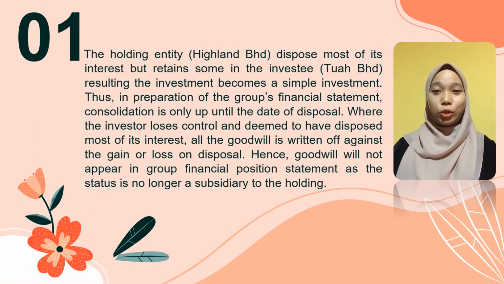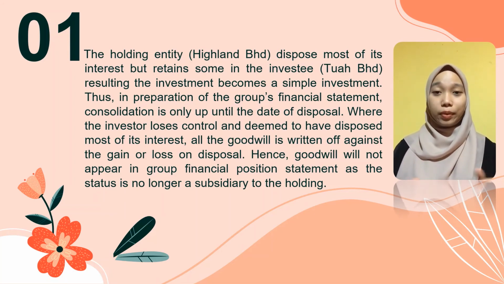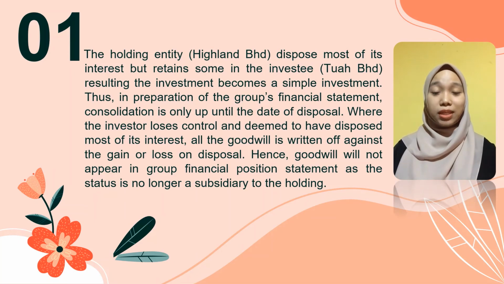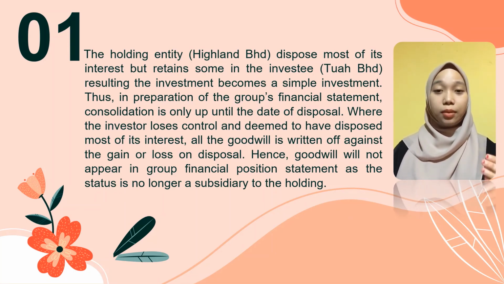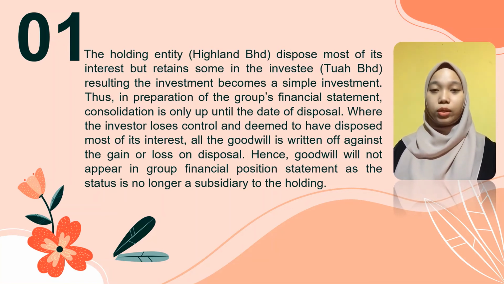So, let's proceed to the final part of this presentation, where I will discuss the effect of the implementation of the plan on the group financial statement. Firstly, as you can see from the question earlier, the holding entity, which is Highland Berhad, disposed most of its interest but retained some in the investee, which is Tua Berhad, resulting in the investment becoming a simple investment. Let's recap the calculation of the percentage earlier. The new percentage of control is 8%, which is lower than 50% and even lower than 20%. So, the status of subsidiary has changed to simple investment.